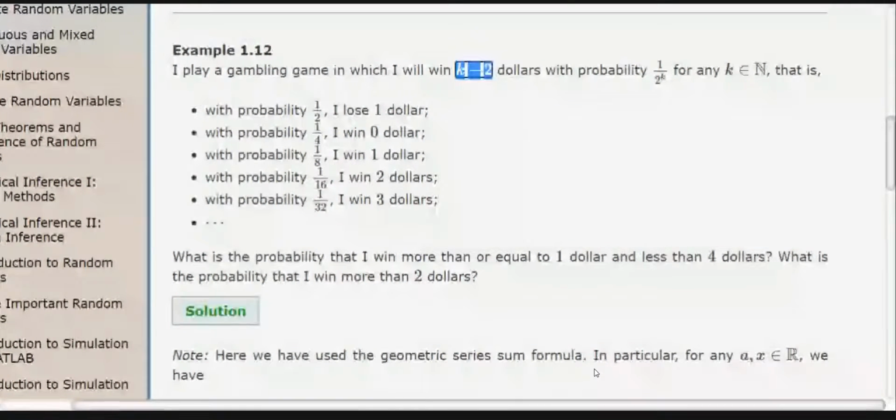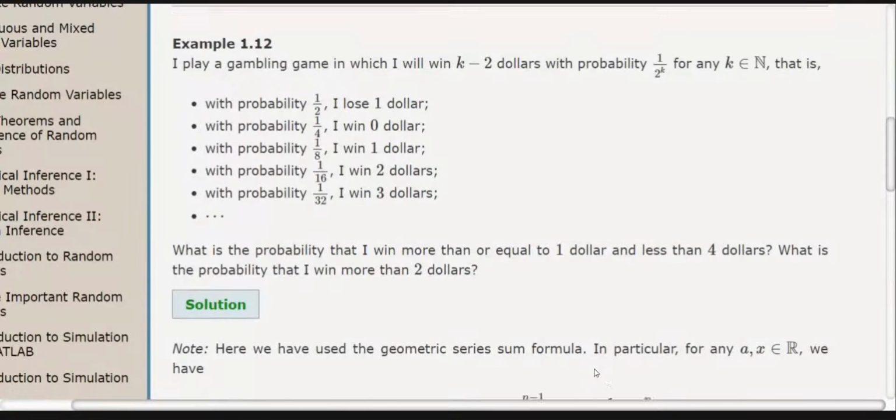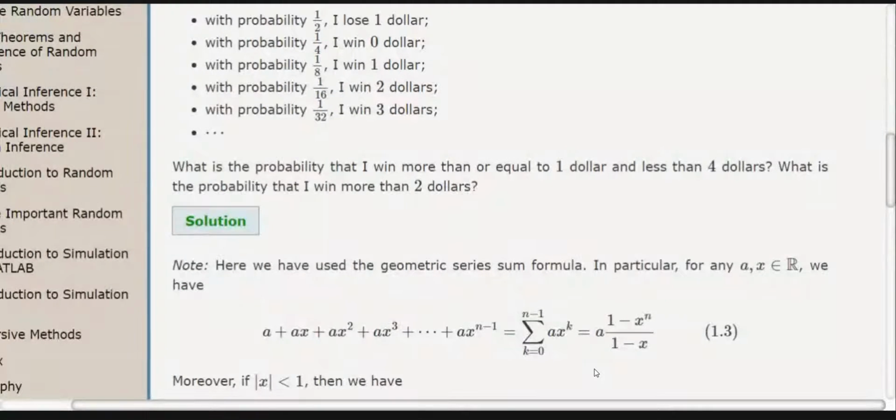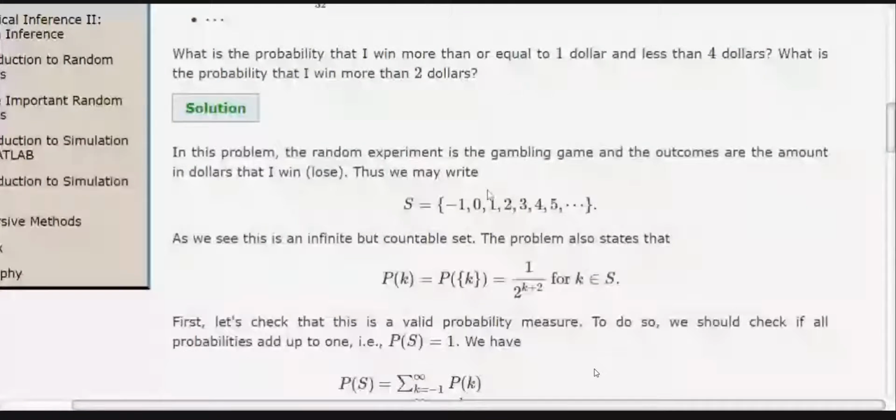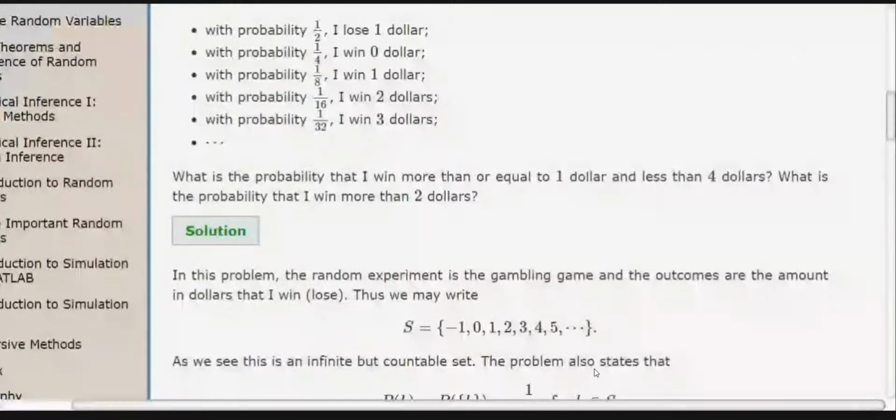And for each of them, I have to generate some probability distribution. So here we have: what is the probability that I win more than or equal to $1 and less than $4? And what is the probability that I win more than $2? So two questions are there. We will solve them.